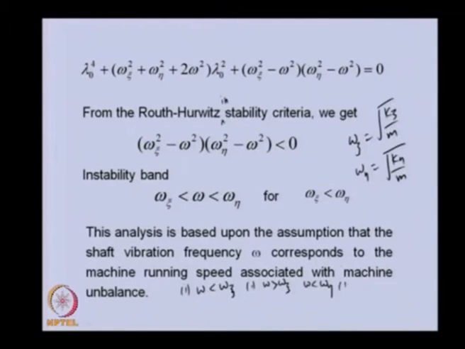The third condition is when the speed is greater than omega eta. Then this is positive, and this is also positive, so it is not satisfying the instability condition. That means the rotor will be unstable only when it is operating between these 2 speeds, and otherwise it will be stable. So, here we have seen that we are getting a band of frequency range at which the system will be unstable, but beyond that band the system will be stable.